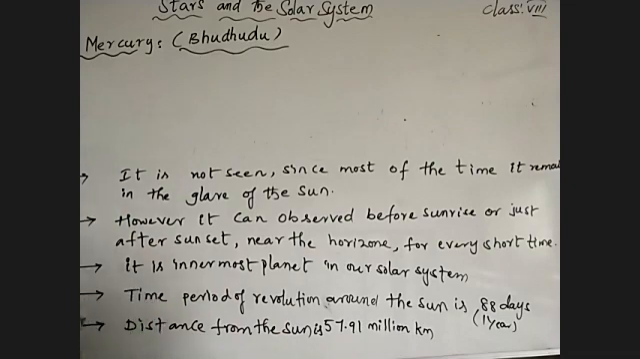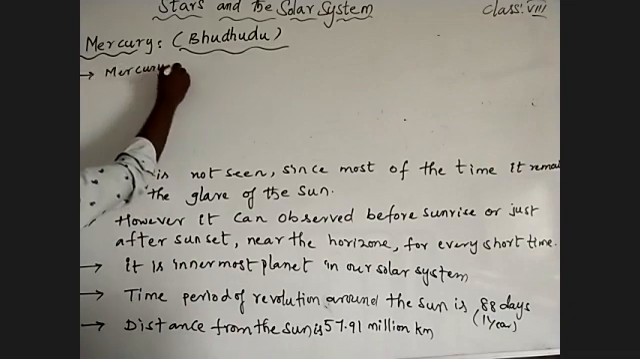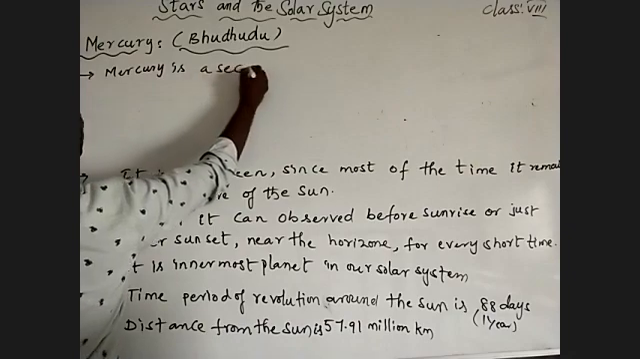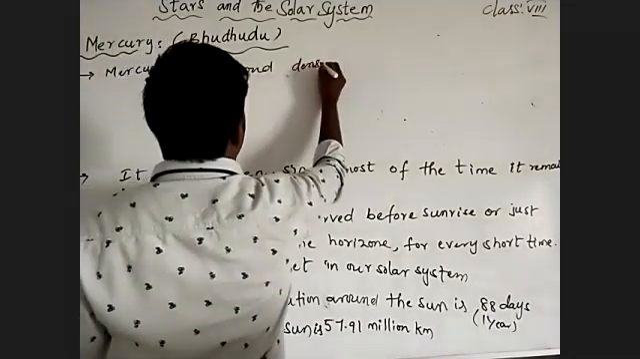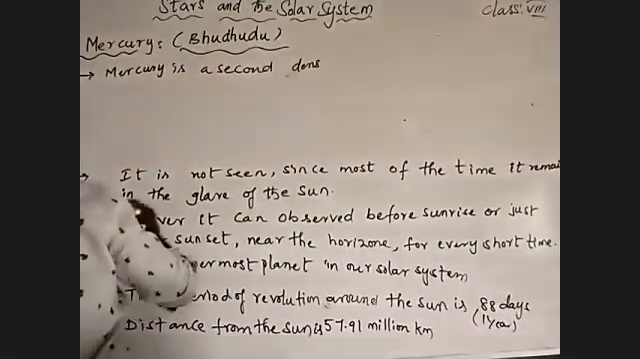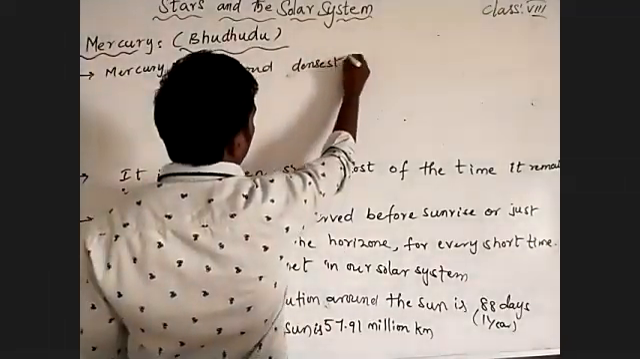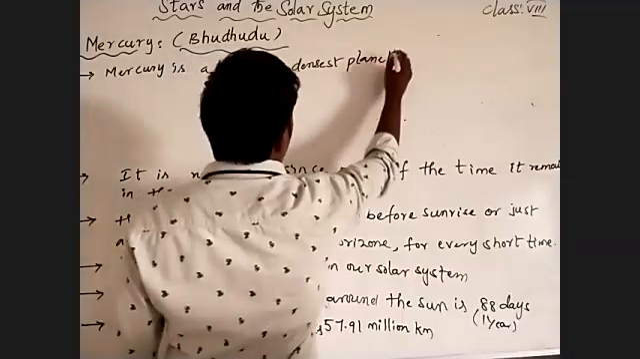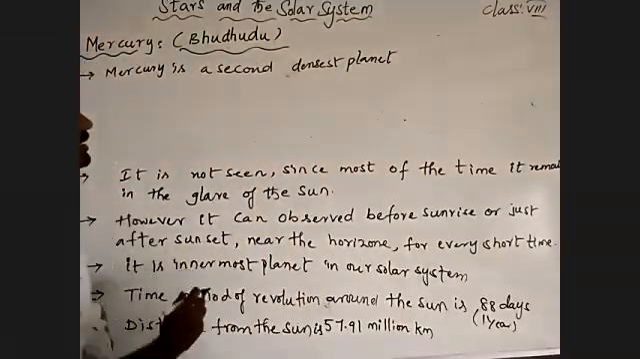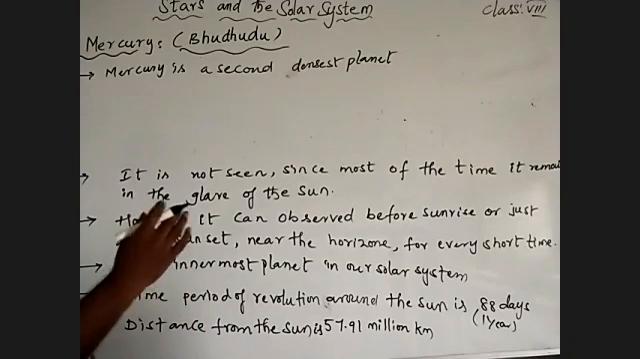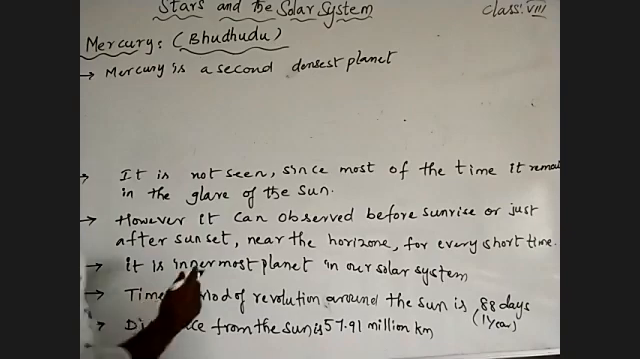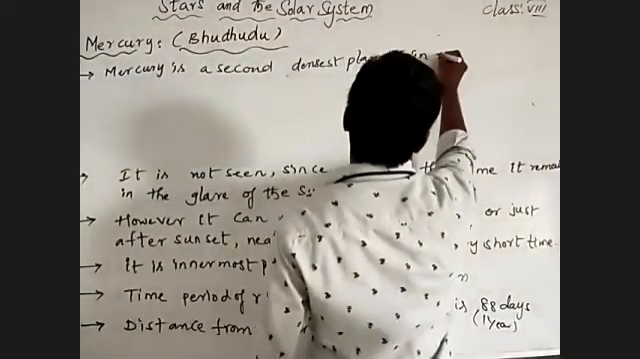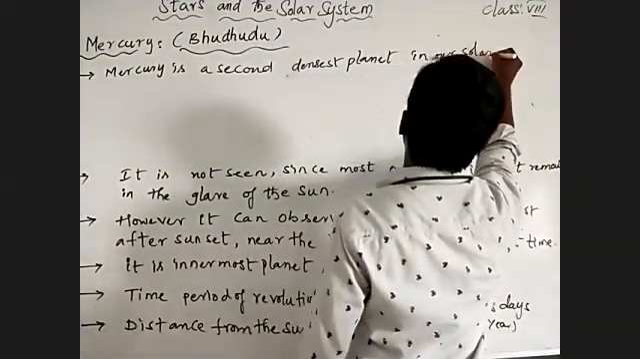So Mercury, what you can say, is the second densest planet. Densest planet means it has more density. Second means that according to density value, Mercury is the second densest planet in the solar system, in our solar system.